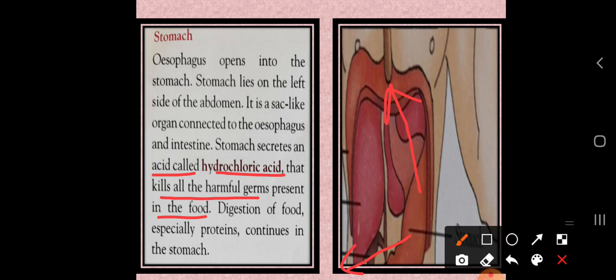So this is the second part of the digestive system of our body. Here the digestion of food, especially proteins, continues in the stomach. Whatever proteins or vitamins are there will remain as they are in the stomach, while the germs are destroyed by the hydrochloric acid. So this is the function of the stomach. As I told, the stomach has two connections: the first with the esophagus at the upper part, and the second with the small intestine.